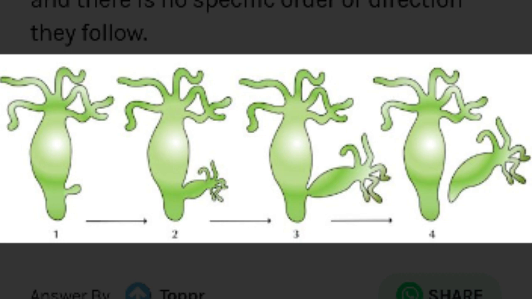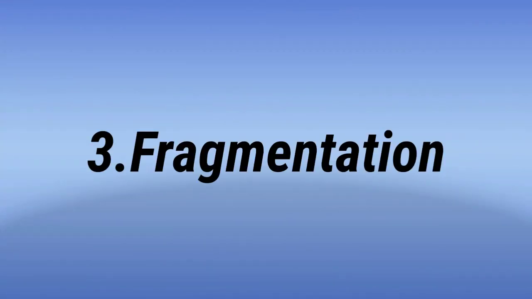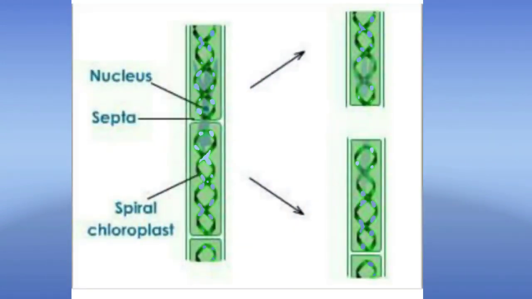Then next one we have fragmentation. This fragmentation is seen in case of Spirogyra. Spirogyra is an algae present in the water bodies. This Spirogyra is like a thread-like structure.